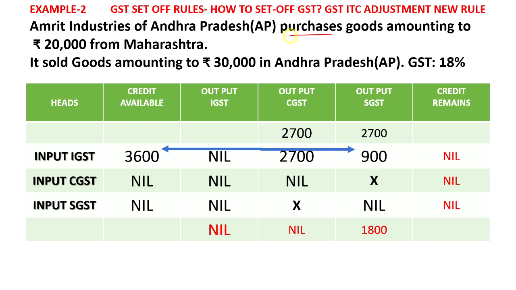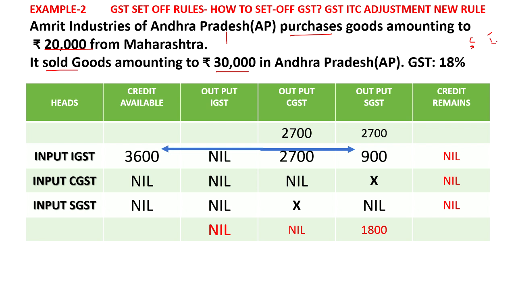The first one is purchase, here you will pay tax. The second one is sale, here you will collect tax. How much you collect and how much you pay, only the net you have to finally give to the government. That is the point. Here, for the 20,000, CGST and SGST will not be there because it is an interstate transaction between two states. IGST will come into the picture.